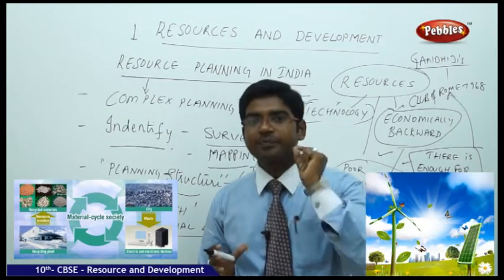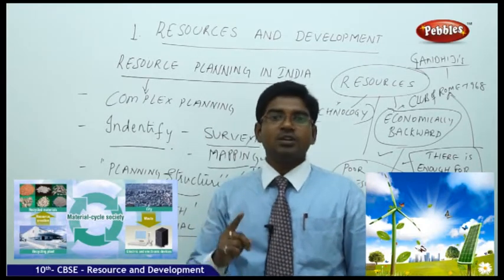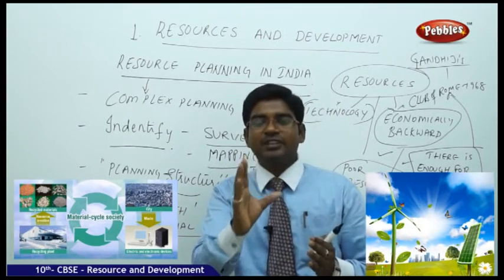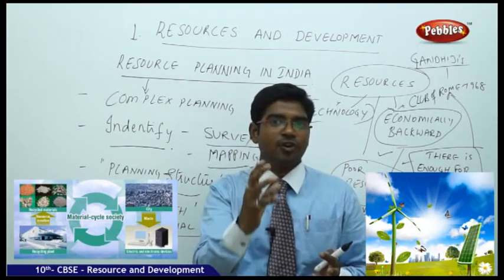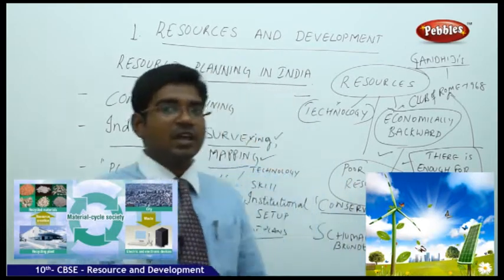You have to align it, and you need to get the budget allotted for that from the union budget. So for that you need to align it with the national interest. Then only you can get the perfect resource planning for our available resource. That's how we have to plan for our resources.